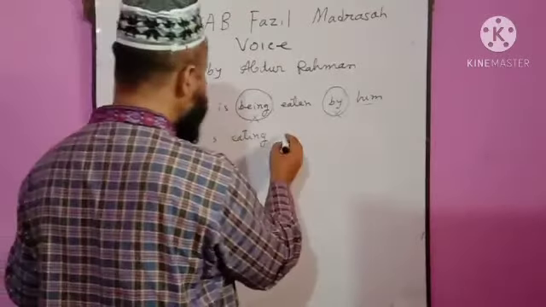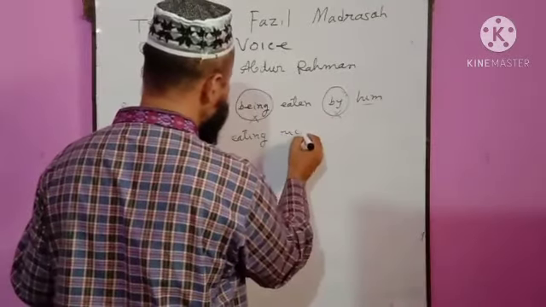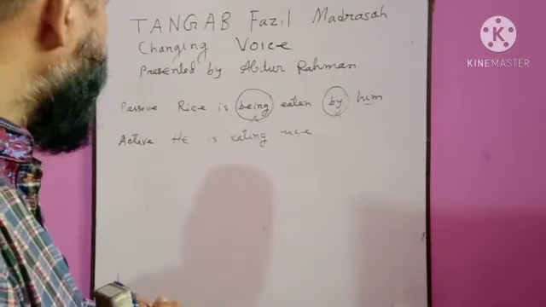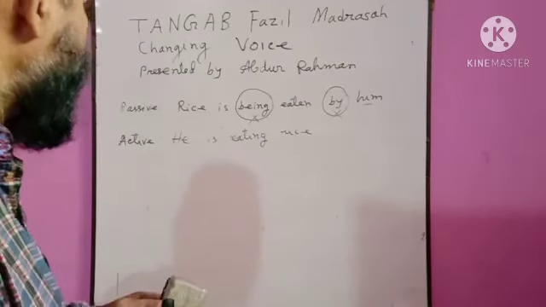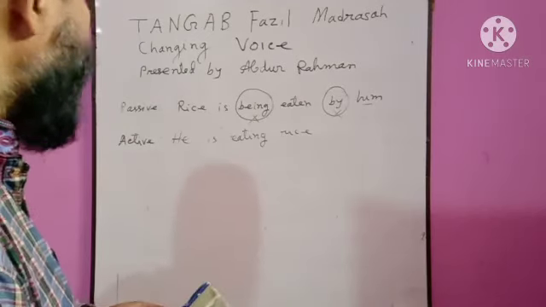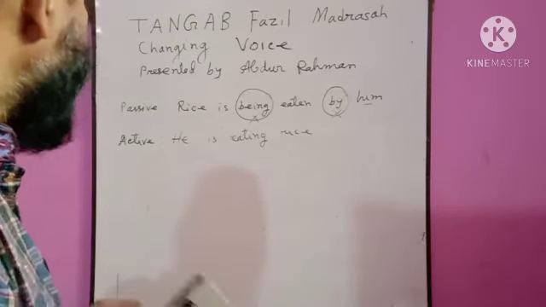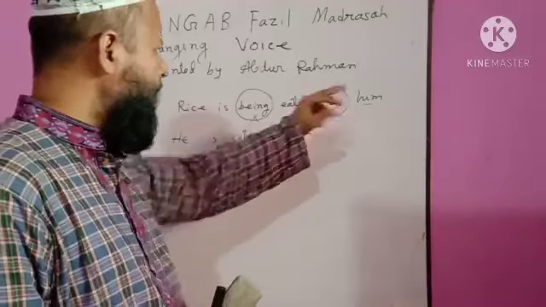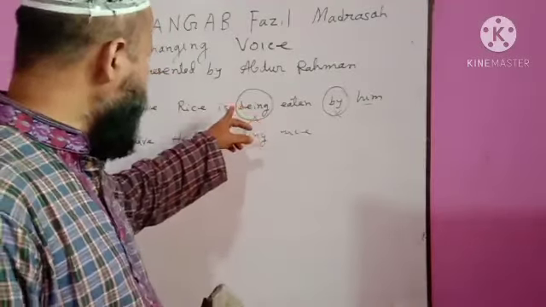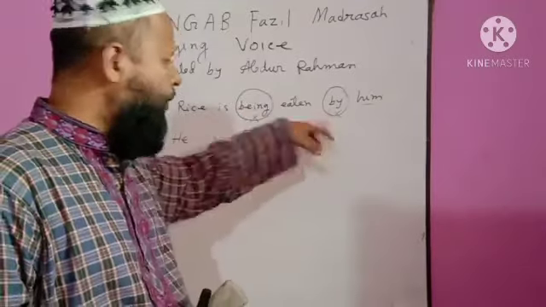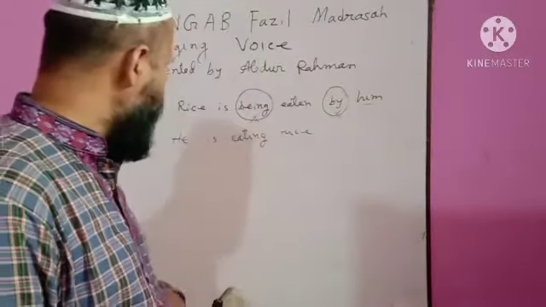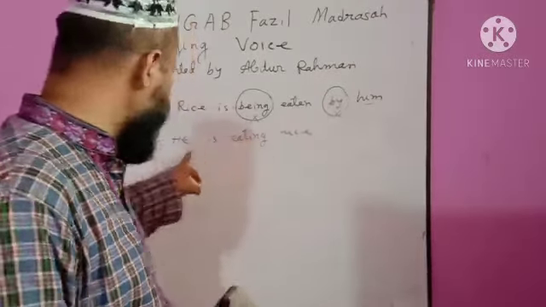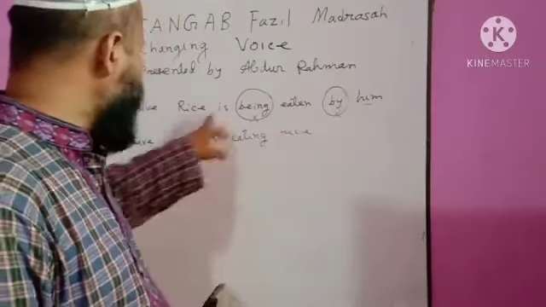Then subject will sit as object, rice. Can you understand? Try to see the rules again. Rice is being eaten by him. The first rule, number 1, to be and by will be omitted from the sentence. Then number 2, object after by will be subject. Him will be he as subject.